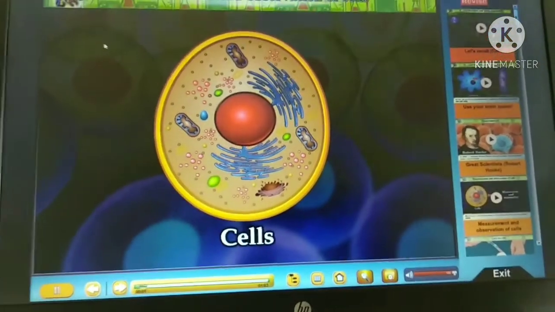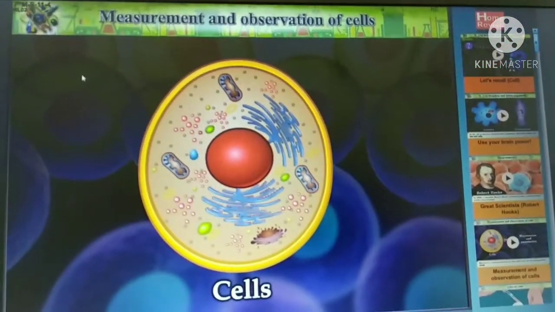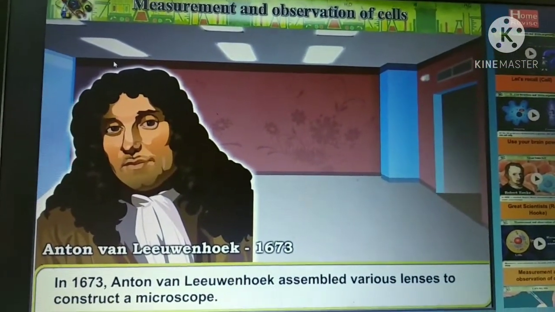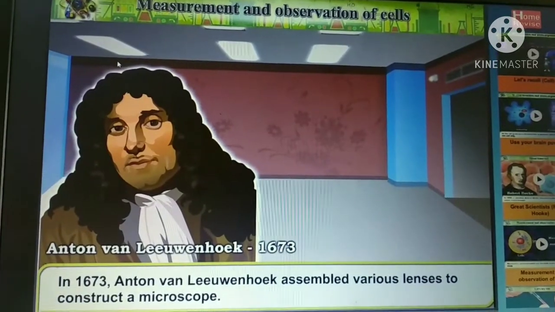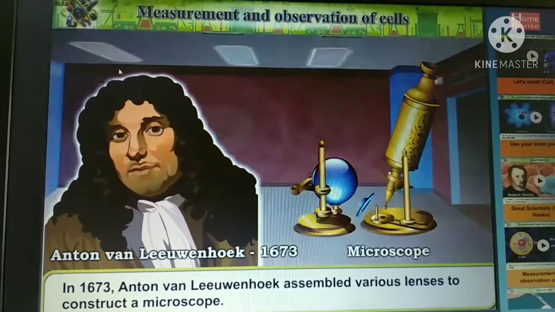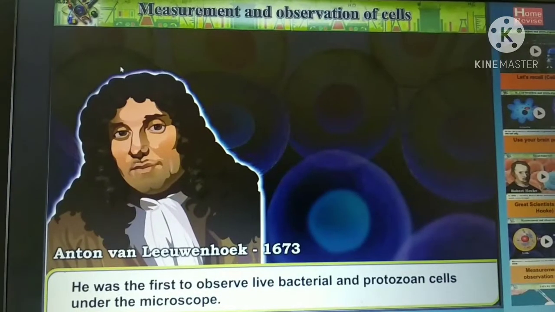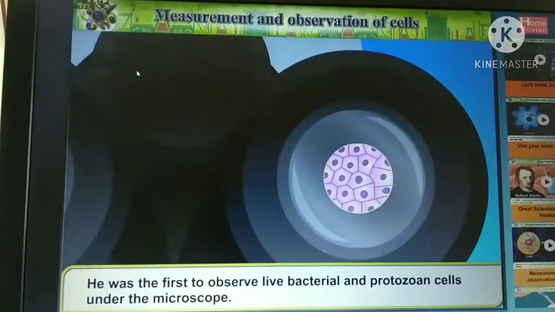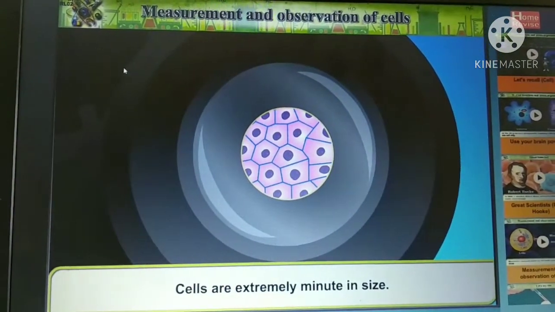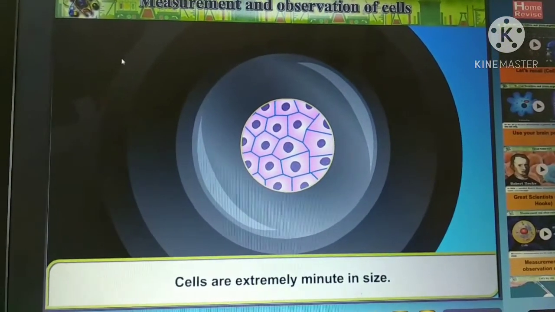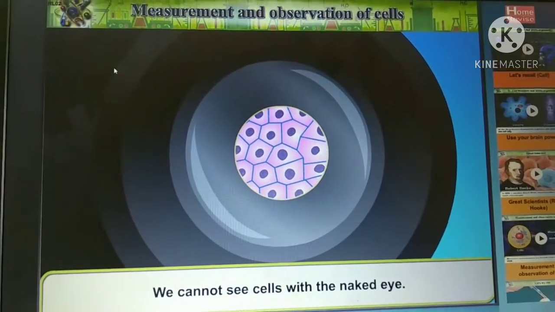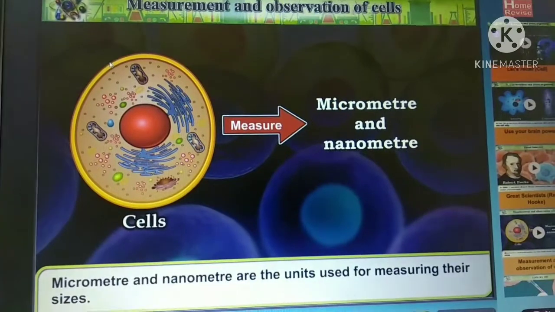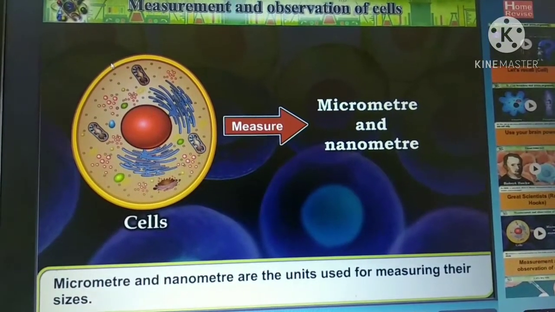Measurement and observation of cells. In 1673, Anton van Leeuwenhoek assembled various lenses to construct a microscope. He was the first to observe live bacterial and protozoan cells under the microscope. Cells are extremely minute in size. We cannot see cells with the naked eye. Micrometer and nanometer are the units for measuring their sizes.